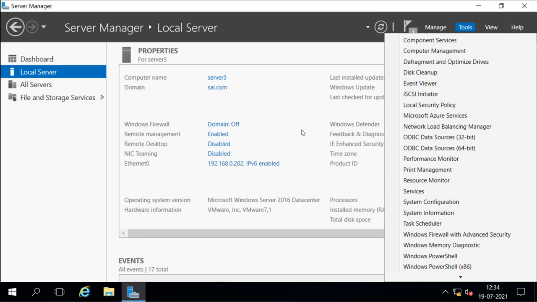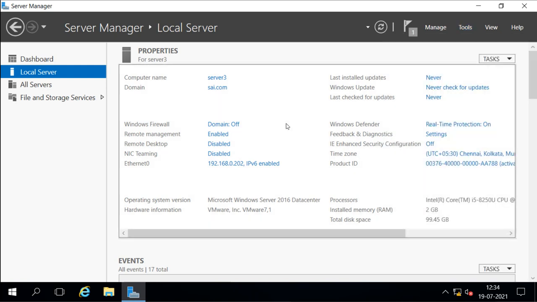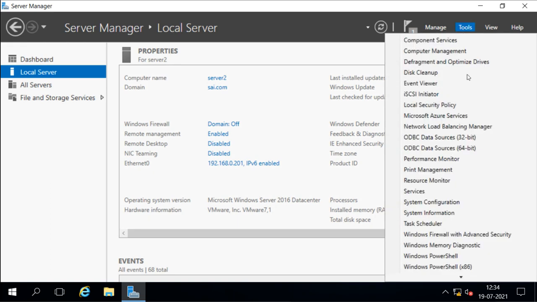So there is a problem with the unicast. So we can choose to configure the cluster from the other server also. We can configure it from any other server which is not part of the cluster. We can configure it from any of the servers, either from server 3 or server 2, because just like server 3, we have this Network Load Balancing Manager available in server 2.